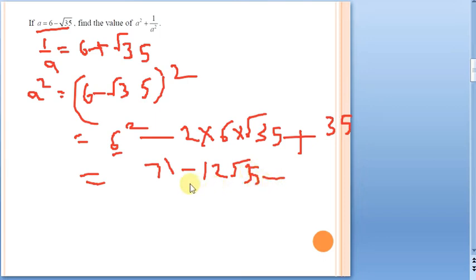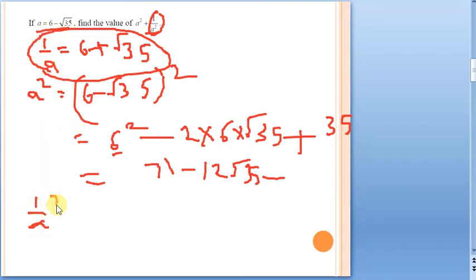It is not done. Now see the second part. We want 1 by a square. What is our 1 by a value here? This is the 1 by a value. We want 1 by a square. So 1 by a square I can write as 1 by a whole square, because the square of 1 by a is 1 by a square. So it is the same as 1 by a whole square.